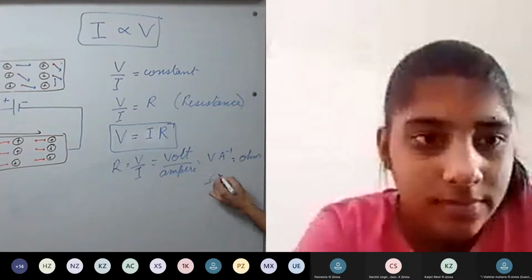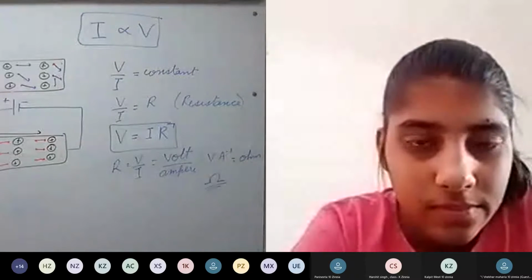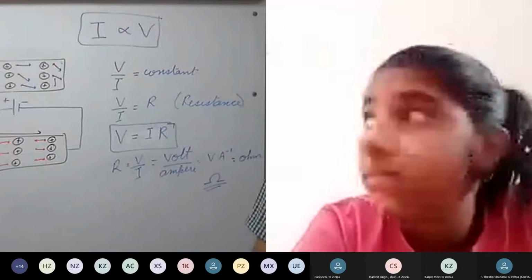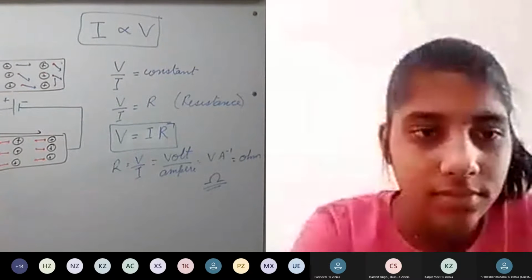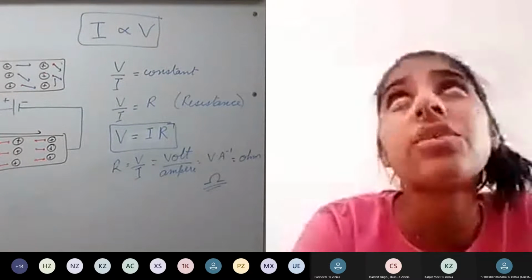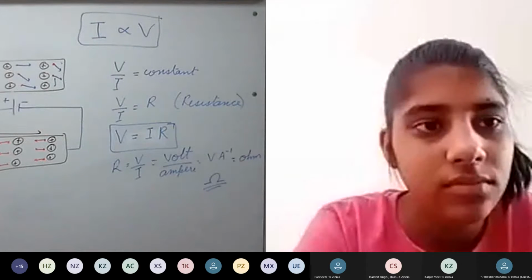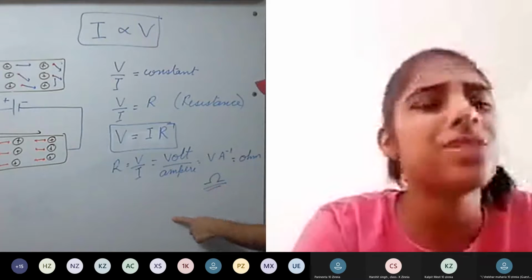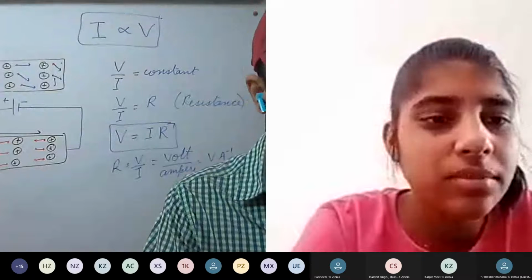Ohm is the unit. It is denoted with this symbol, used for resistance. This is clear? Any doubt till now? Unit of resistance we have discussed. For high units of resistance, we can use the prefixes kilo ohm, 1000 ohm, mega ohm, 10⁶ ohm, then giga ohm.